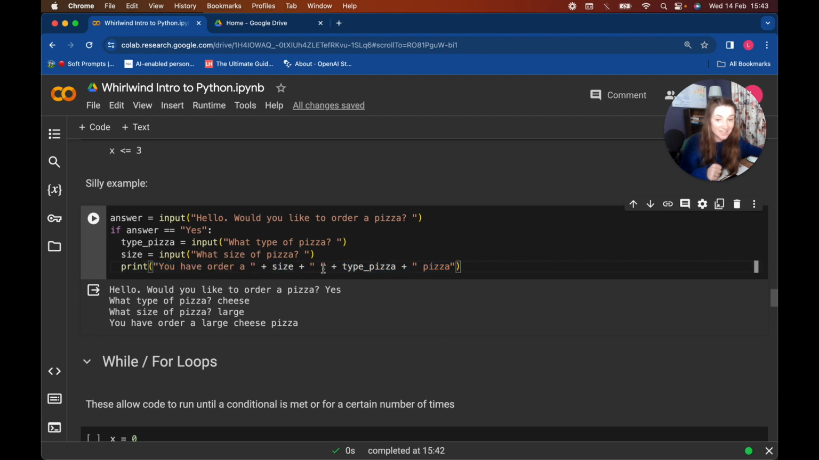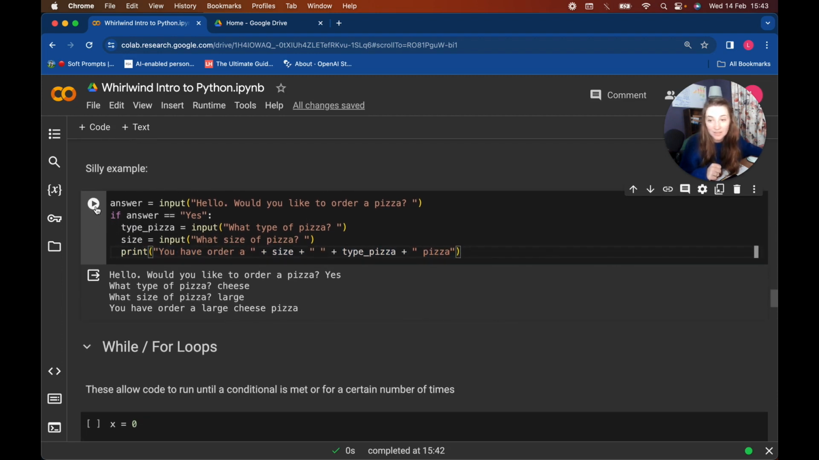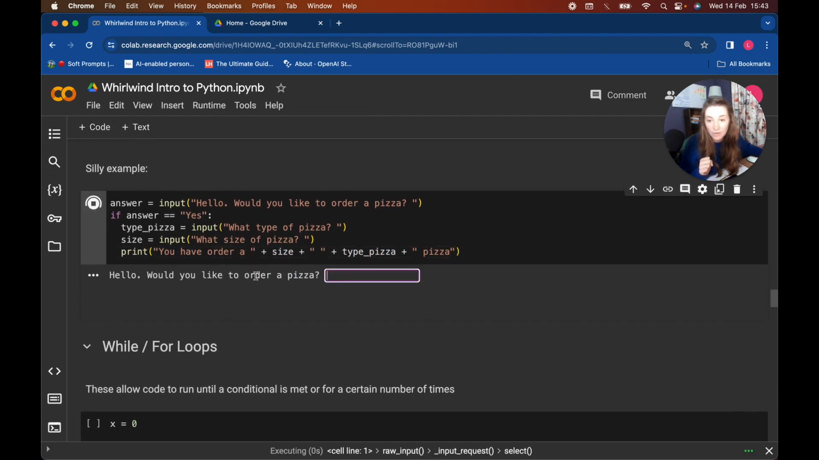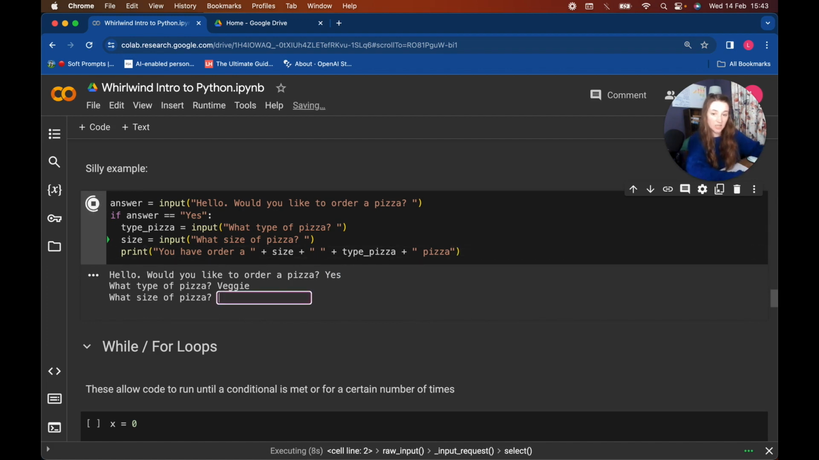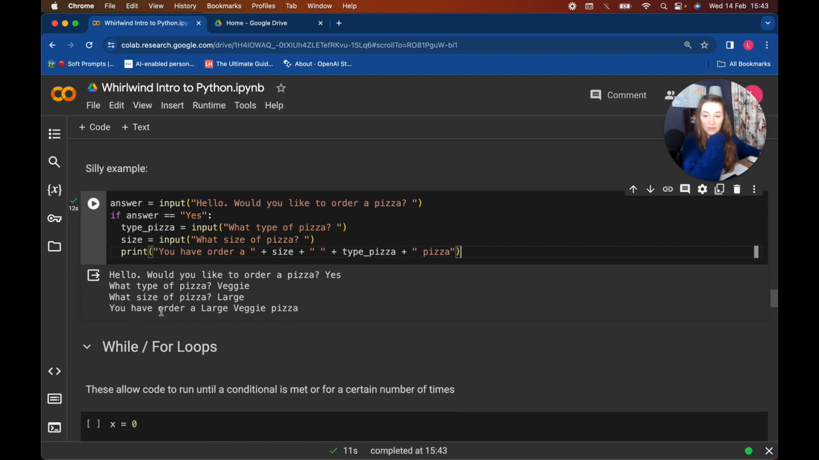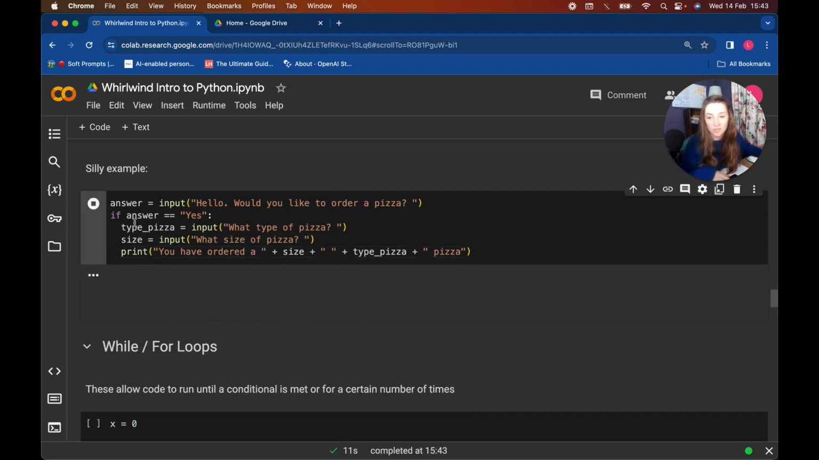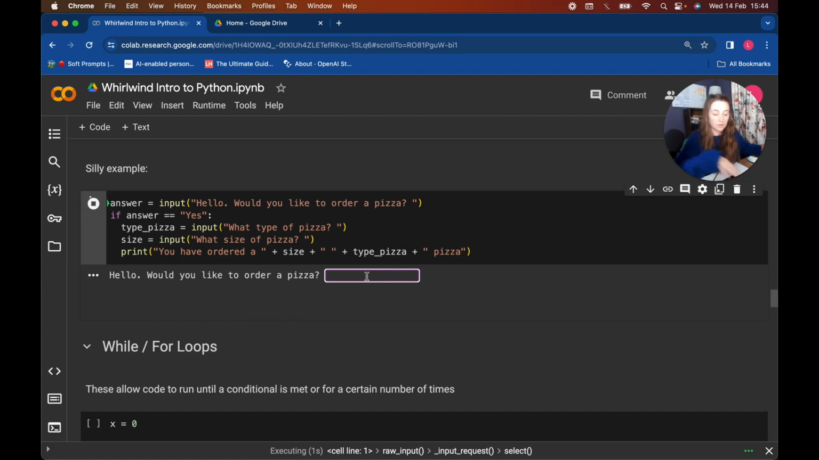So as I said, a silly example, but let's have a go. So would you like to order a pizza? I'm going to say yes. What type of pizza? I'm vegetarian, so I'm going to say veggie, and I would like a large pizza. You have ordered a large veggie pizza. And I'll just run this again just to show you. So would you like to order a pizza? Yes.